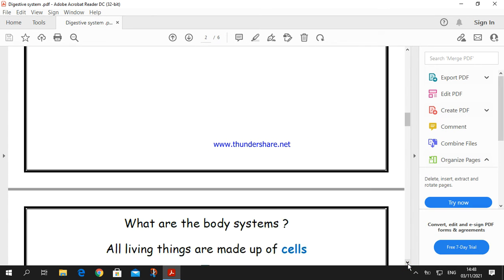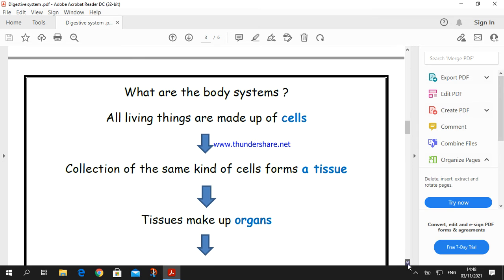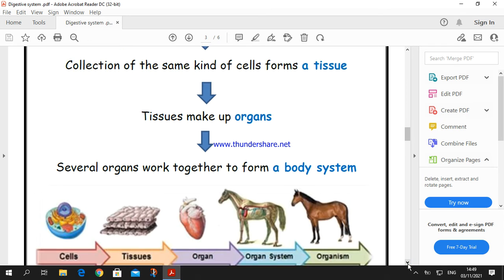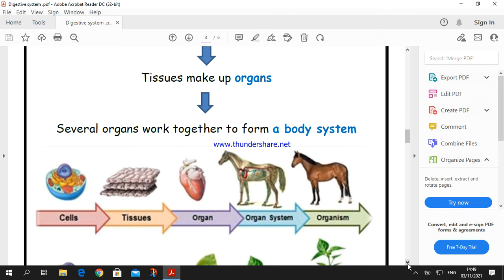Body organs. We know that the building unit of all living organisms' bodies is known as the cell. So, a cell is defined as a building unit, a structural and functional unit of living organisms' bodies. All living organisms are made of cells, and when similar cells are collected together, they form a tissue. When different tissues are collected together, they form organs, and when different organs are collected together, they form a body system or organ system.